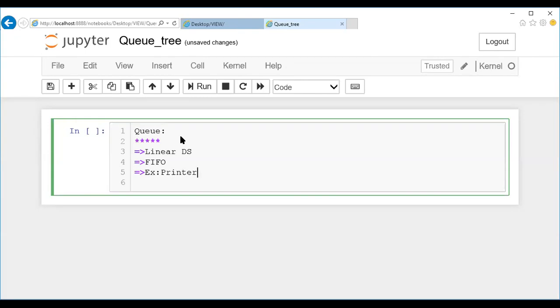Whenever I say printer, one printer is connected to multiple devices, and whoever gives the print first is given first preference. So I can take printer. In call centers, you can notice that whoever rings first will be responded to, and the other person will be waiting in a queue. It gives you a message like, your call is very important, kindly hold on for a few minutes. Our call is in a queue until they respond.